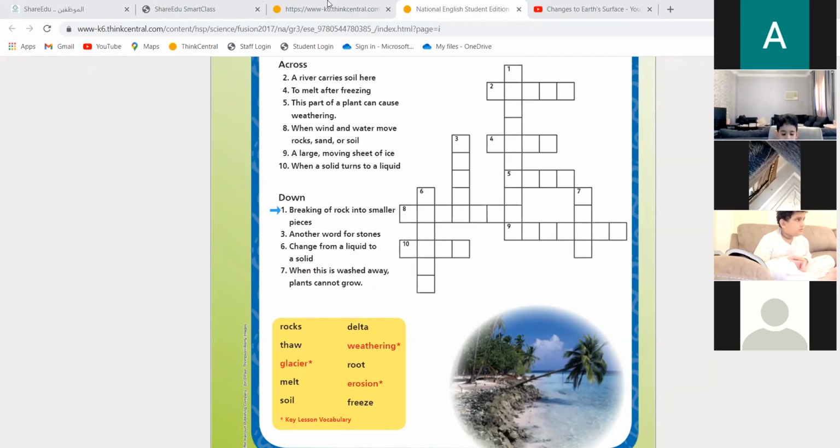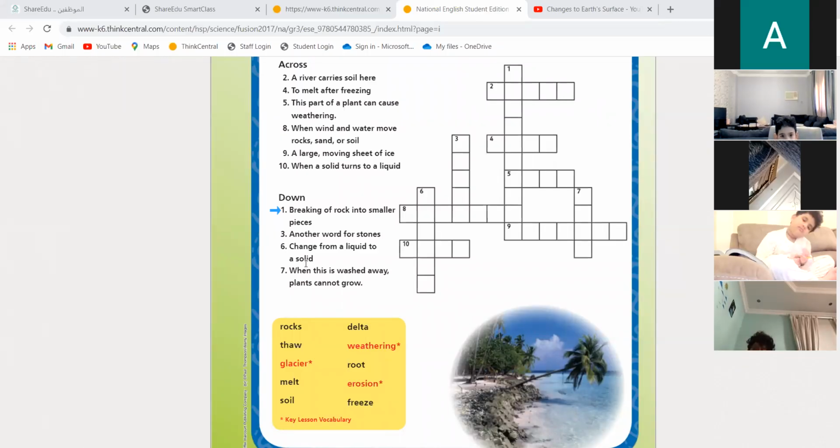Who would like to start with me? Okay, let's start with you. Breaking of rock into smaller pieces. What do we call it? Choose a word from the box. Weathering. Excellent. It is weathering. Number 1 is weathering.